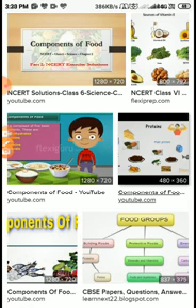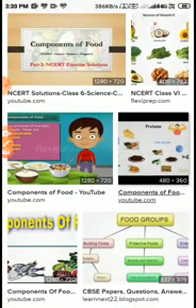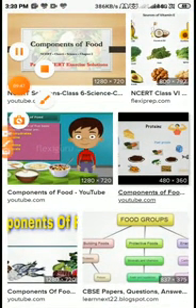No, fat is not found in rice. Is starch found in rice or not? Yes, starch is found in rice. Is starch found in potato or not? Yes, starch is found in potato. So by these practices, dear students, you will be able to learn so many things.